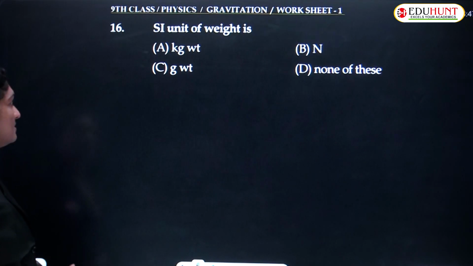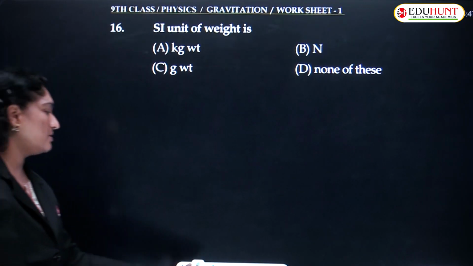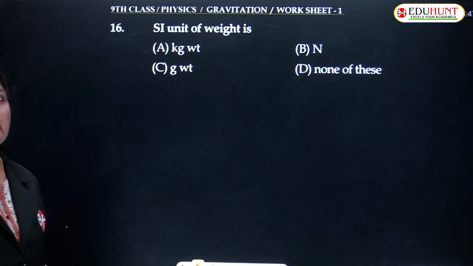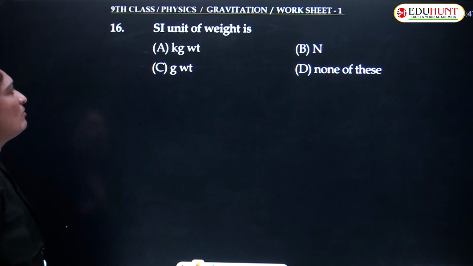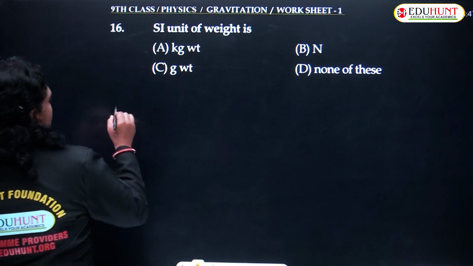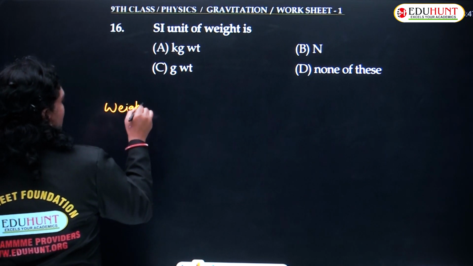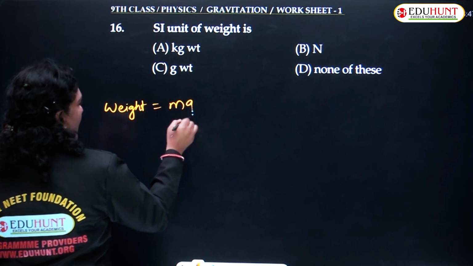So, let us now discuss the 16th question. What does it say, children? SI unit of weight is. We have already discussed this. Weight is nothing but the product of mass and gravity.